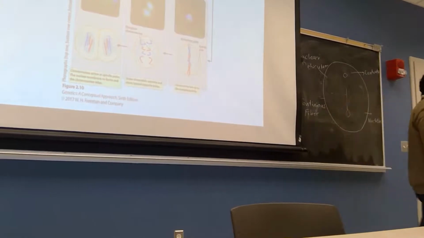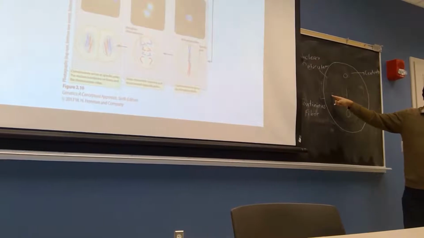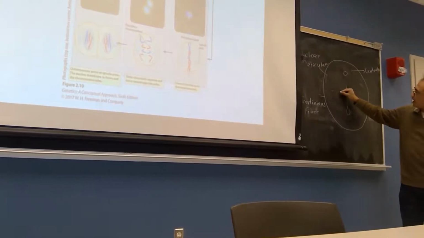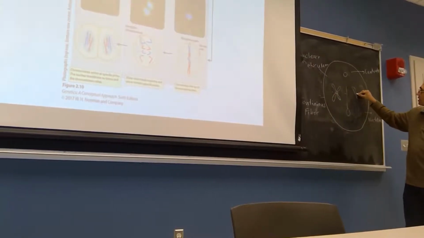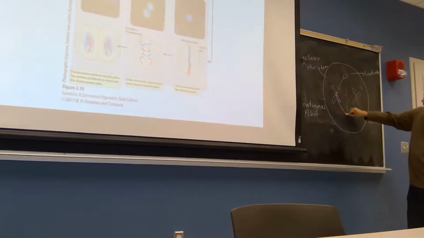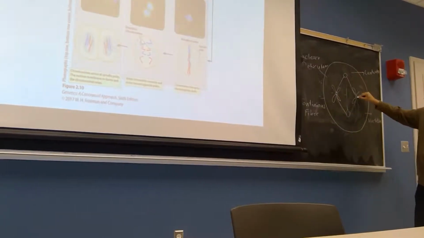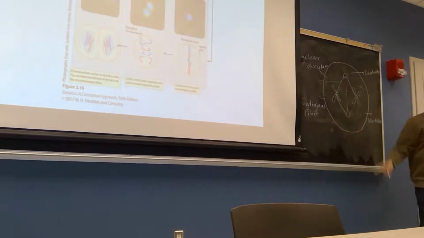Now, what is happening for the other chromosomes? Chromosomes are arranged just in the equatorial region. All the centromeres are arranged in this equatorial region. Centromeres are connected with the spindle fibers. These are called spindle fibers. These are called continuous fibers, which are just between these two, with no chromosome.